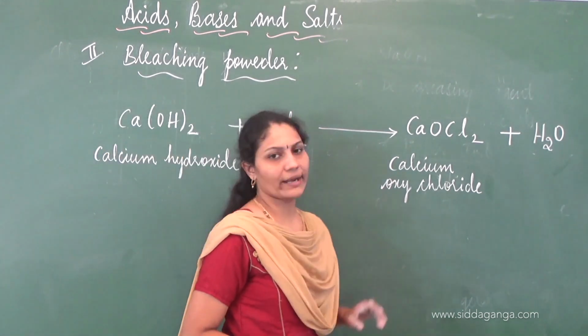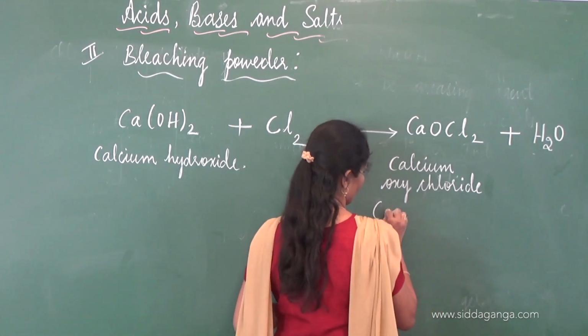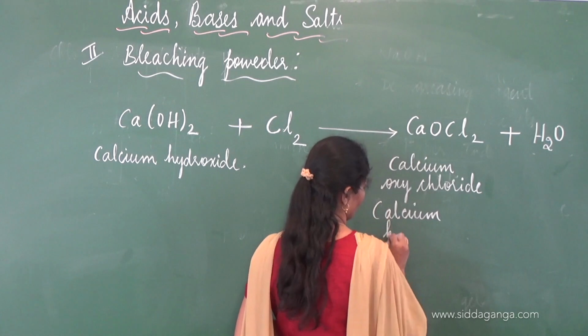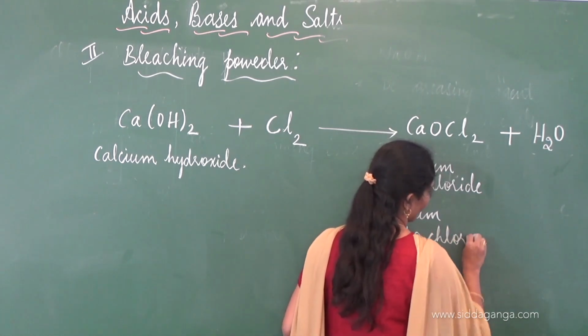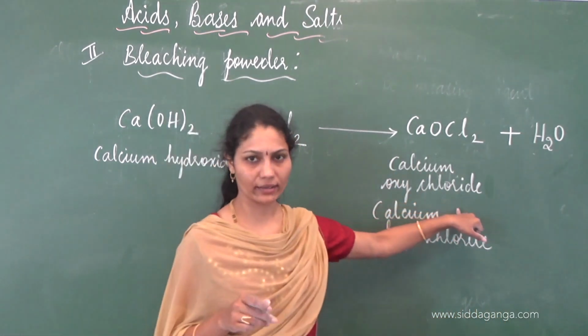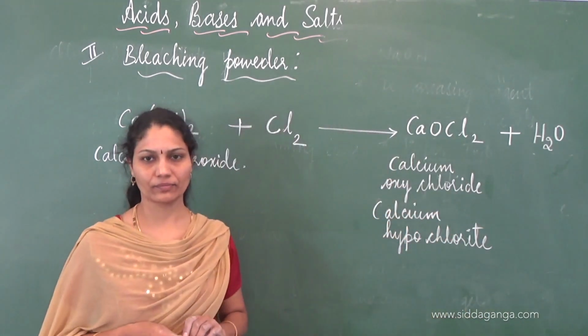Calcium oxychloride is also referred to by another name, calcium hypochlorite. Hypochlorite, I-T-E. Make out the difference. Calcium oxychloride, or calcium hypochlorite.